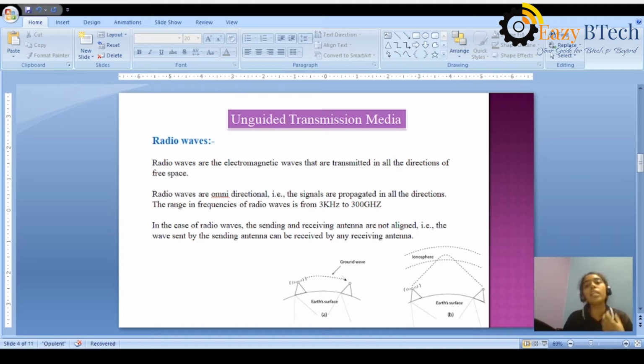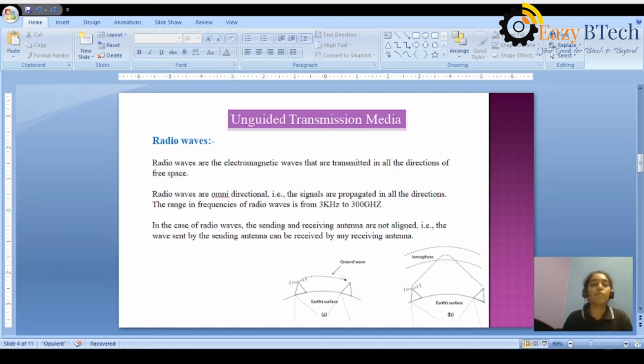In all the ways, we can send the data from source to destination by using radio waves. That's why we call radio waves omnidirectional. The signals are propagated or transferred in all the directions.